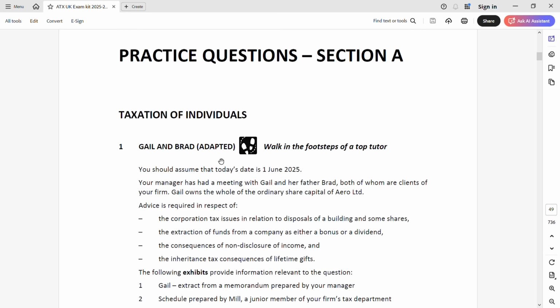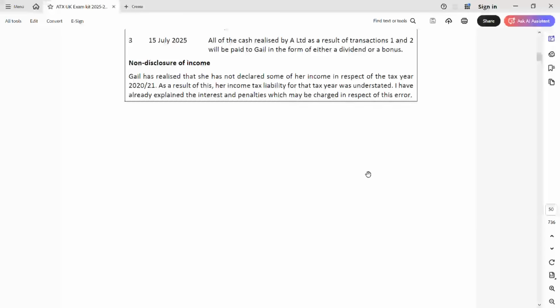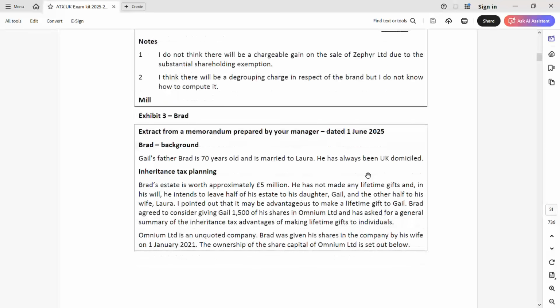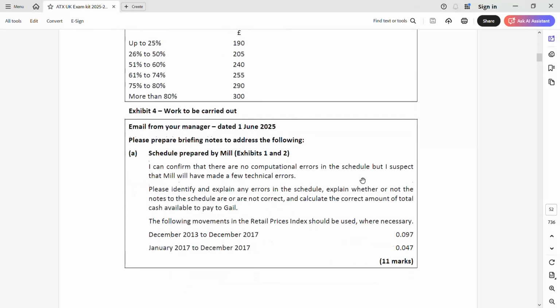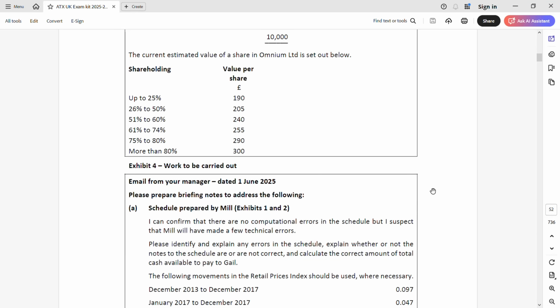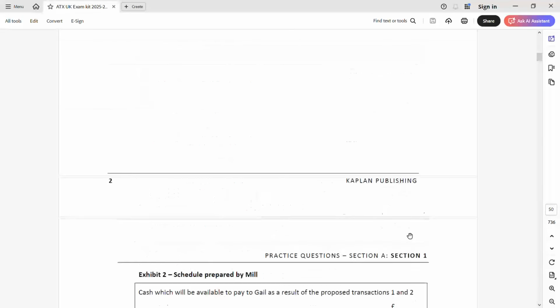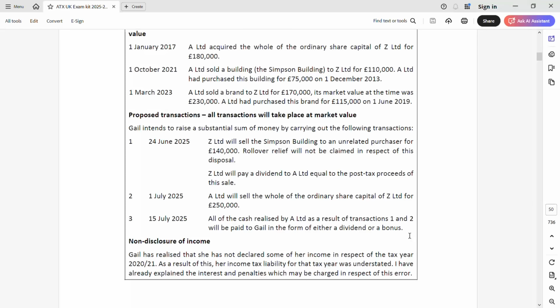So straight away we are going to go to exhibit number 4, because that's where we have been told what we have to do. First you have to correct the error. There are no arithmetical errors, but there are some technical errors in the schedule that has been prepared by some junior clerk. This is the schedule.